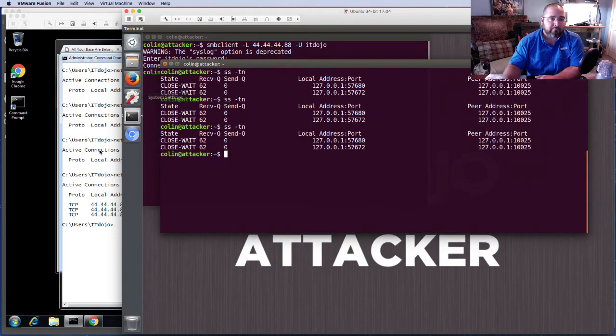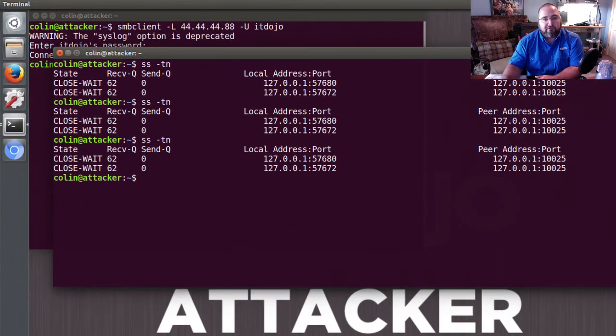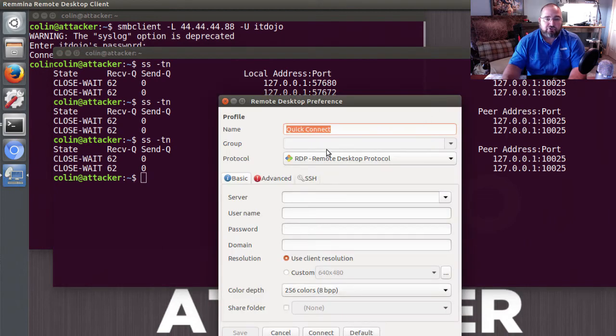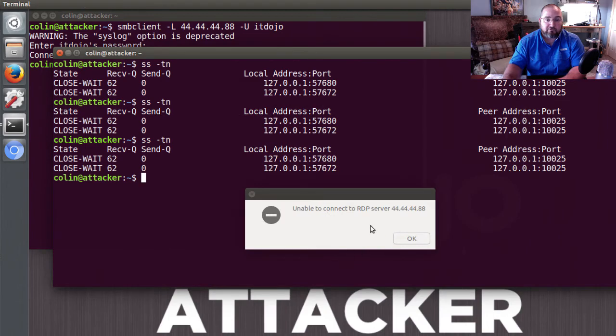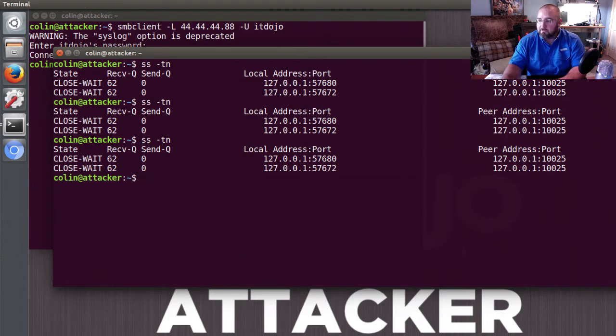We've seen, just to illustrate, that when I attempt to establish a connection straight to the server, 44.44.44.88, it's rejected. Okay, so I'm going to do a little bit of trickery.